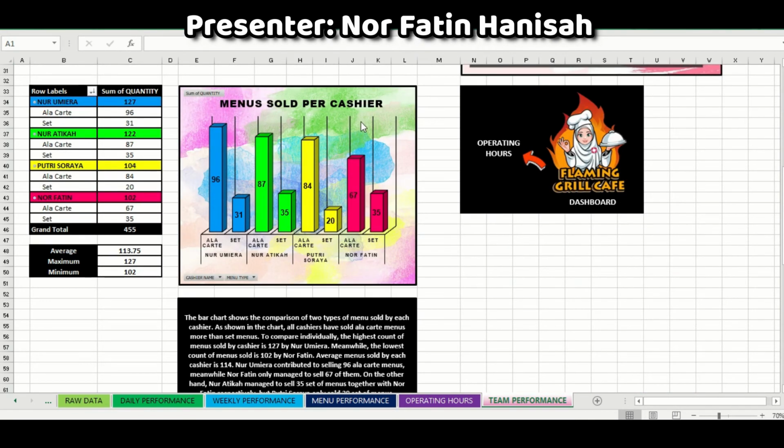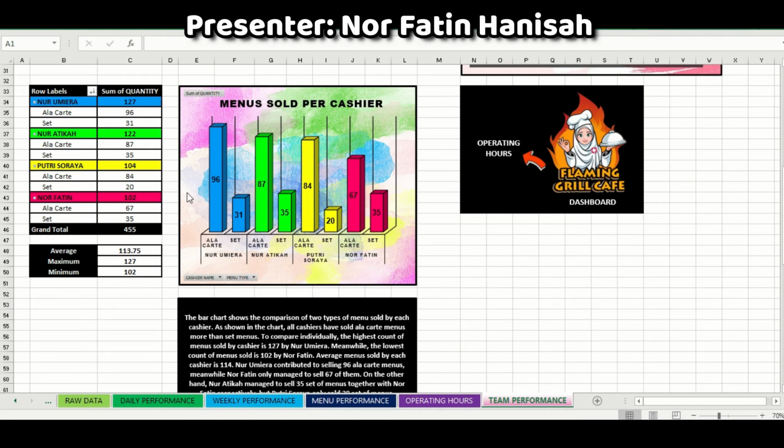Next is menu sold per cashier. The bar chart shows the comparison of two types of menu sold by each cashier. As shown in the chart, all cashiers have sold a la carte menu more than set menus. To compare individually, the highest count of menus sold by cashier is 127 by Nur Umira. Meanwhile, the lowest count of menus sold is 102 by Nur Fatin.